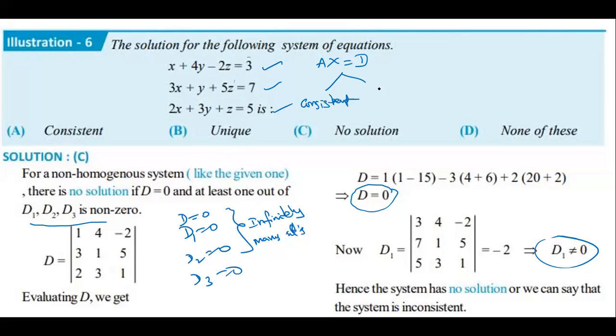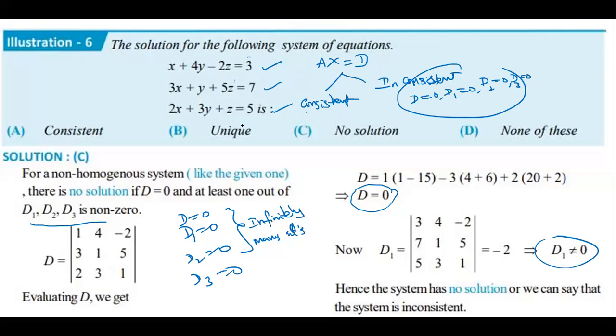Consistent. Another one is what? Inconsistent. Fine. Consistent means there are two cases: one is a unique solution and the other is infinitely many. Inconsistent means no solution. Inconsistent means what condition? All the terms, means determinants D1, D2, D3, are zeros. Then only we can say that there is no solution.